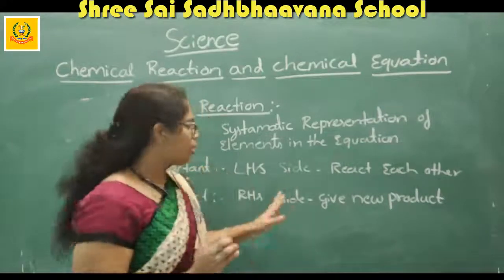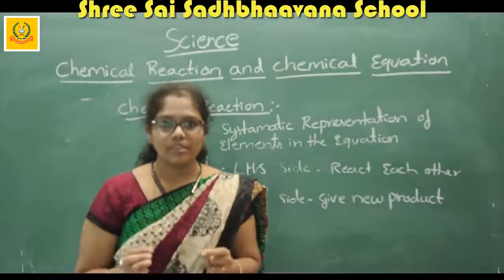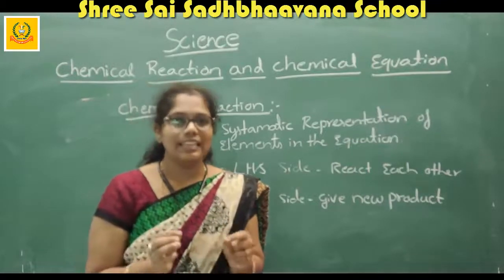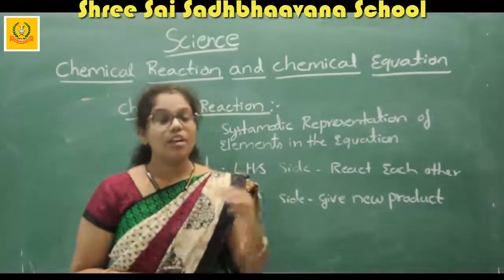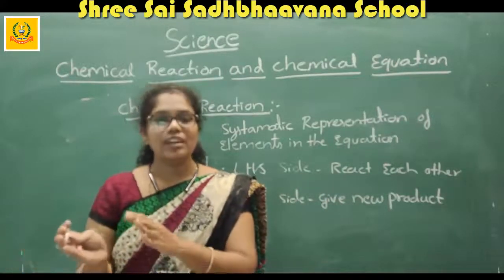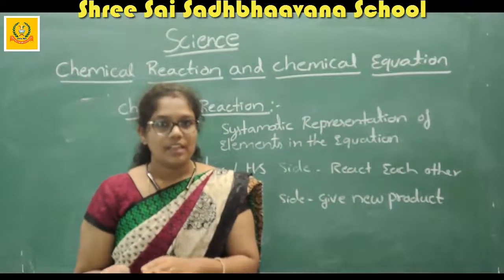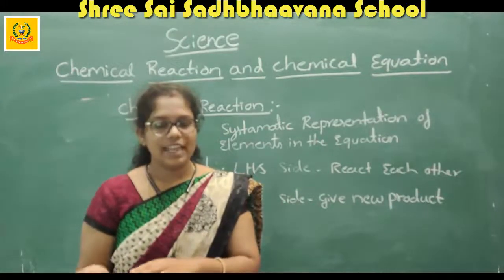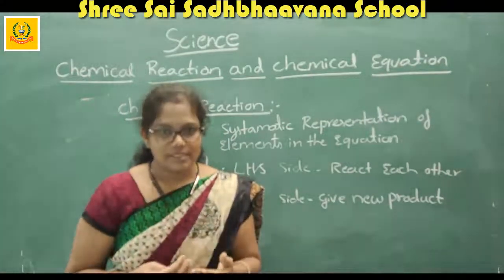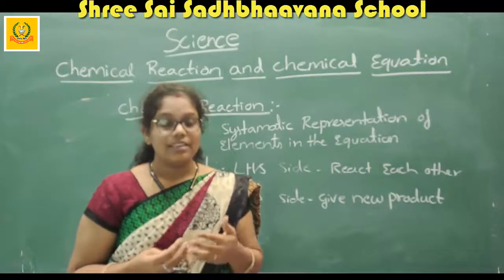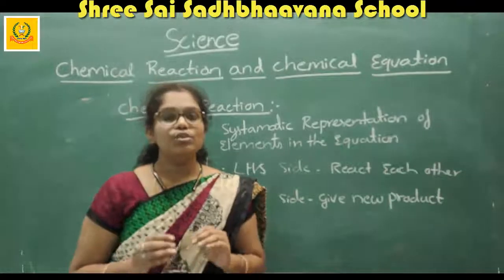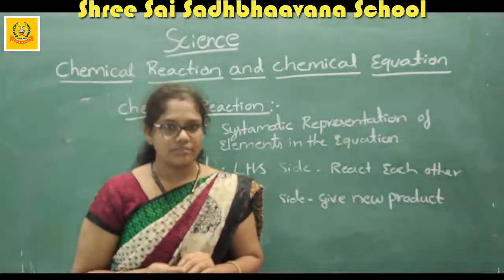Then what are products? In the chemical equation or chemical reaction, the things that are present on the RHS, that is the right hand side, are the new substances. The reactants react with each other to give the new substance. That new substance is known as the product.